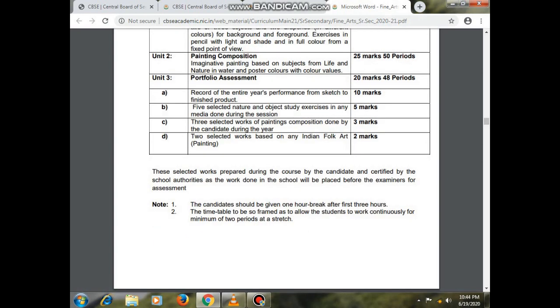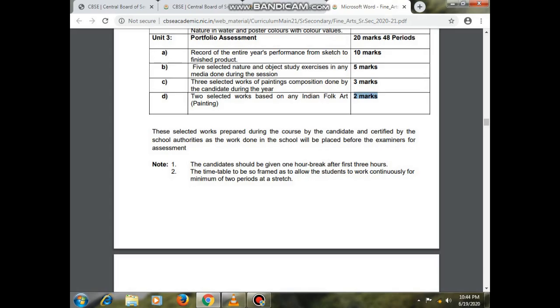In C, 3 selected works of painting composition done by the candidate during the year. Now 3 paintings selected from the whole year's painting composition are for 3 marks. And in portion D, 2 selected works based on any Indian folk or Indian traditional painting. So here it will be about 2 marks.